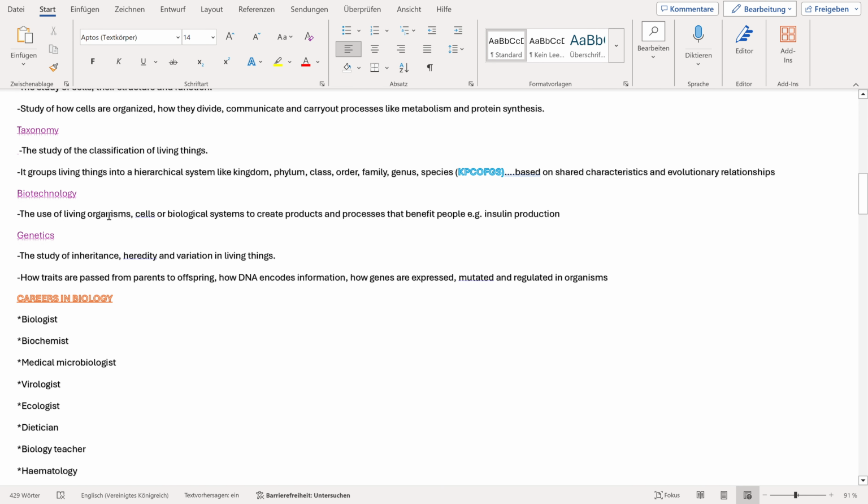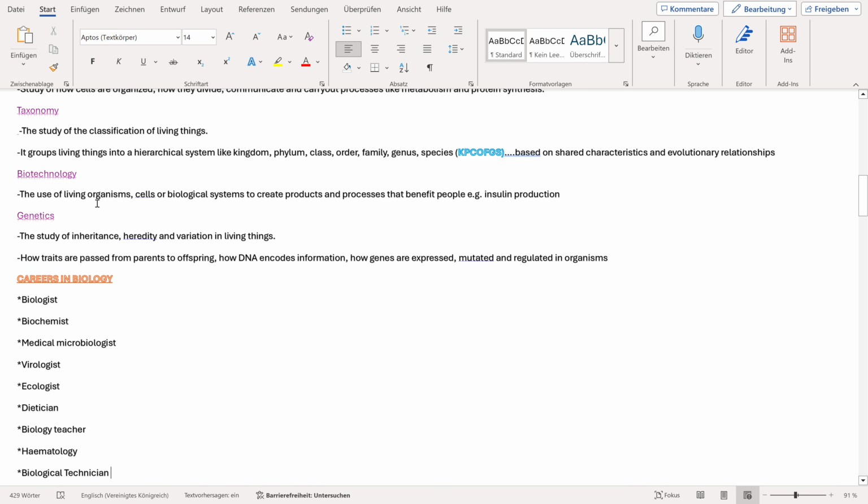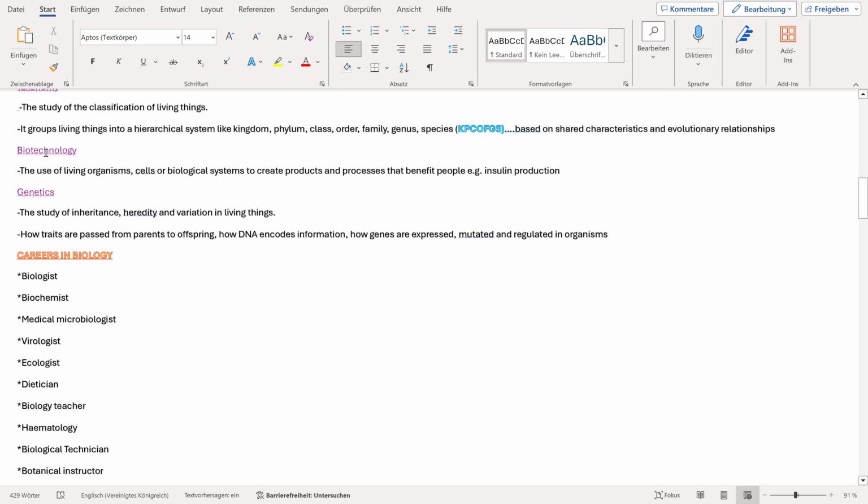Then we move on to the next branch of biology that I have here, that is biotechnology. Biotechnology is the use of living organisms, cells, or biological systems to create products and processes that benefit people. For example, insulin production. We also have brewing there.